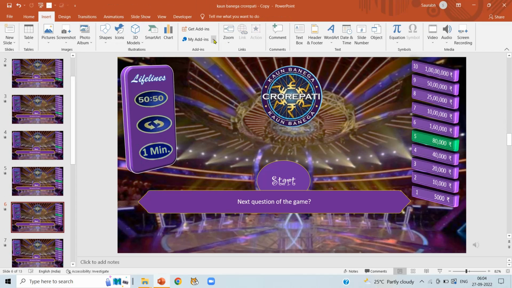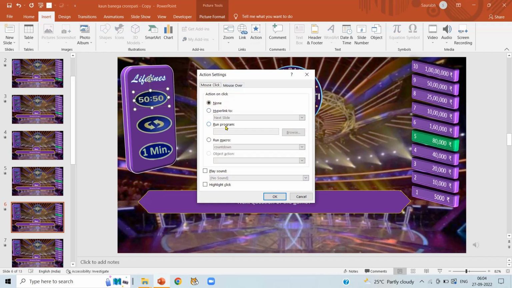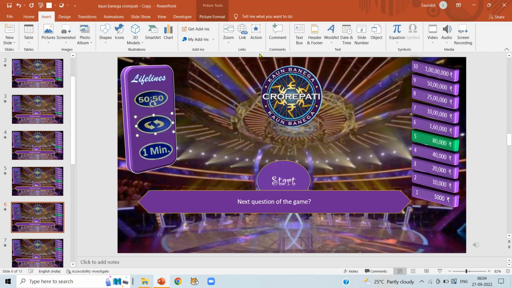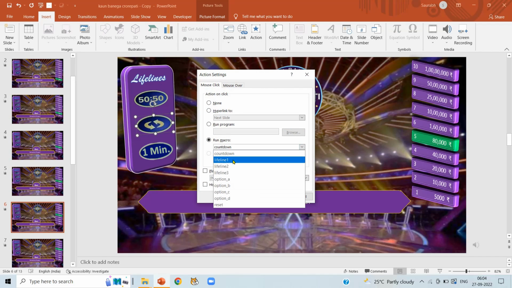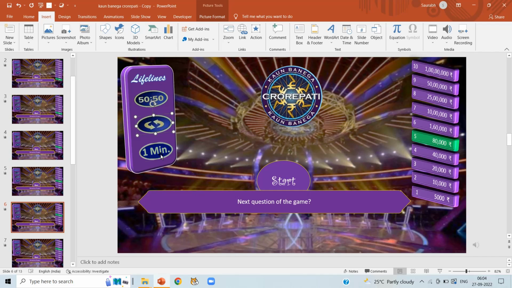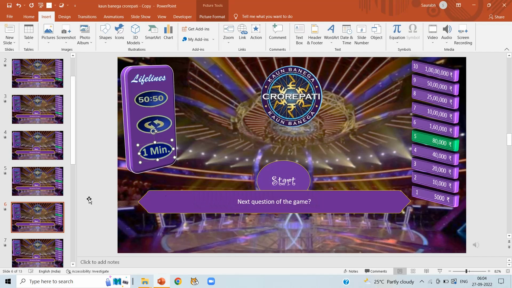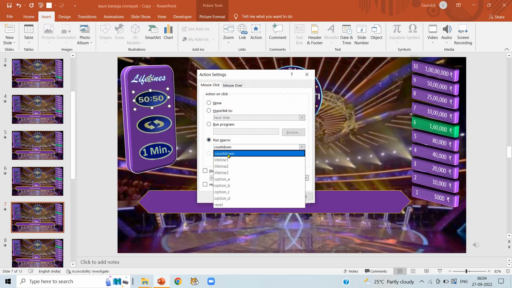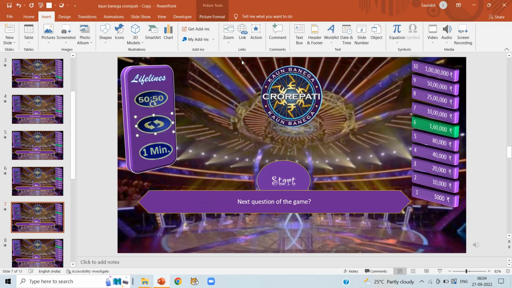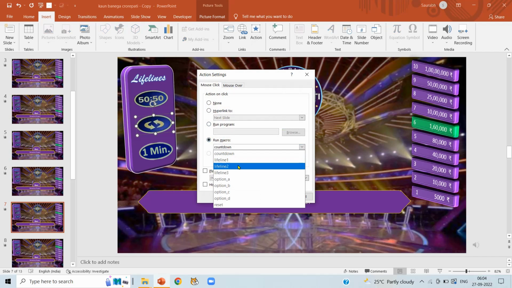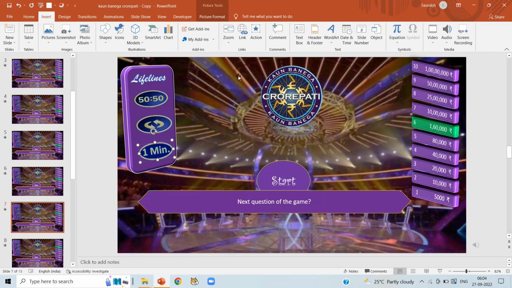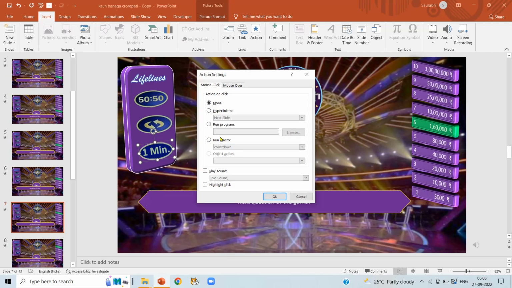Now select slide number 6. Select our first lifeline, click on action, run macros and select lifeline 1 and click on OK. Now select the second lifeline, action, run macros and select lifeline 2 and click on OK. Now select the third lifeline, action, run macros and select lifeline 3 and click on OK. Now select slide number 7. Repeat the same for the first, second and third lifelines, selecting lifeline 1, lifeline 2 and lifeline 3 respectively, and click on OK.